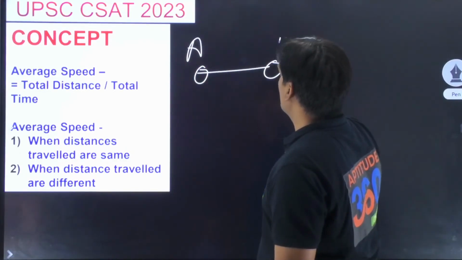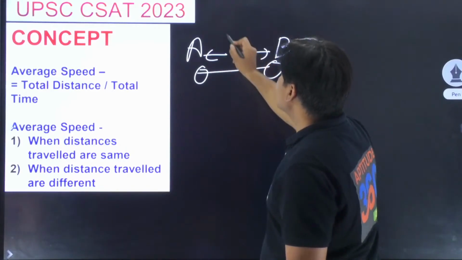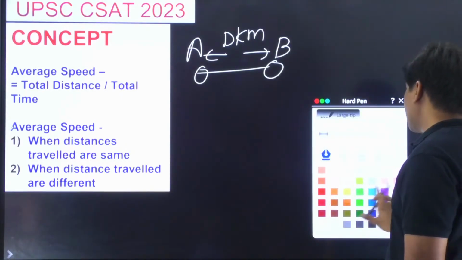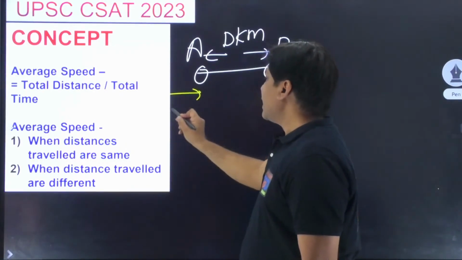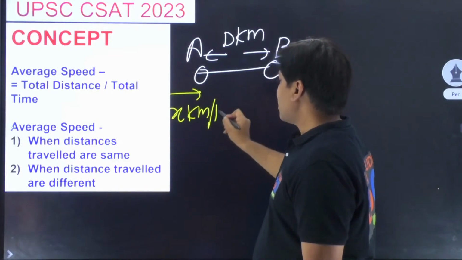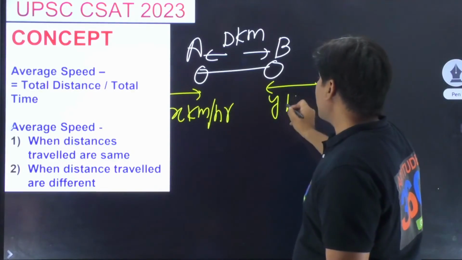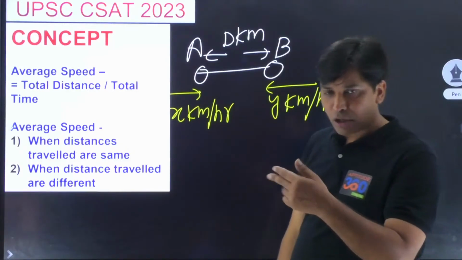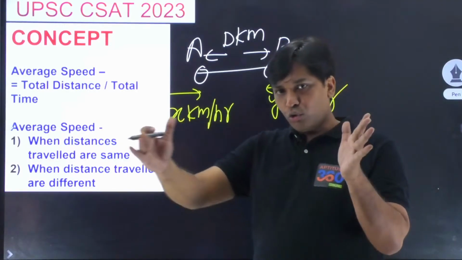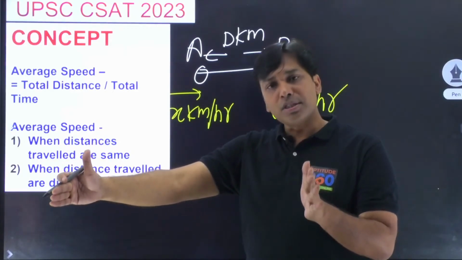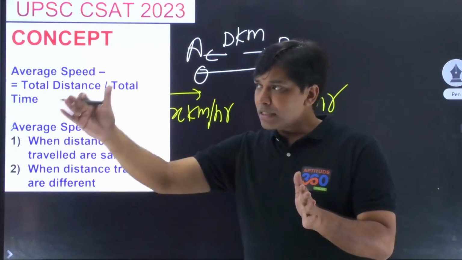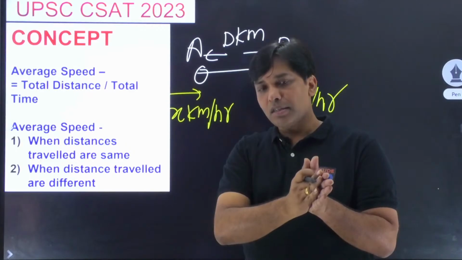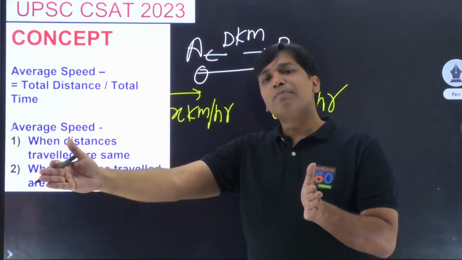Say I have got this very simple thing. I have got 2 points A and B, and assume that distance between A and B is d kilometers, and if someone will have to go from A to B, it is x kilometers per hour. While coming back, the speed is y kilometers per hour. So मेरा problem क्या हुआ? I have got 2 points A and B. The distance between these 2 points is d kilometers. Somebody goes from A to B, the speed is x kilometer per hour. Somebody goes from B to A, the speed is y kilometers per hour.